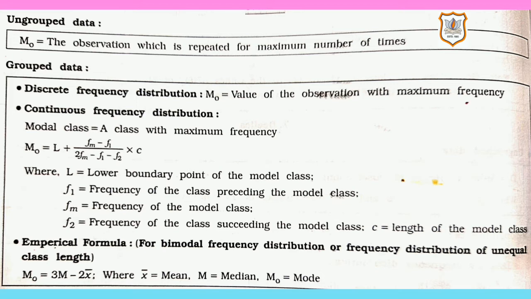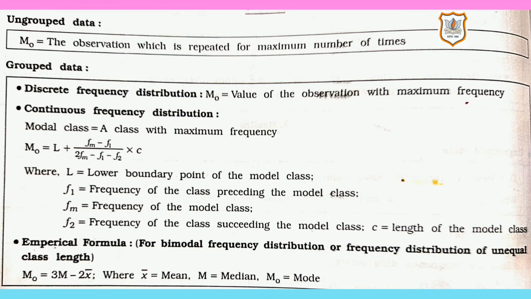So, in ungrouped data, the number which is repeated more times is the mode. In discrete data, the number having the highest frequency, the observation having the highest frequency, will be the mode. And in continuous frequency distribution, we have the formula that.